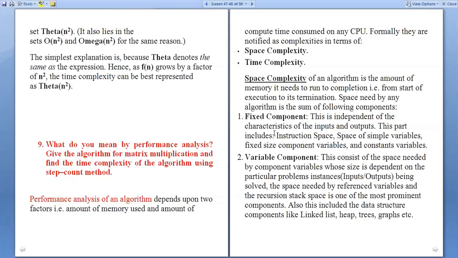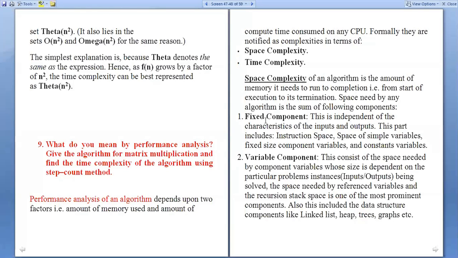In that stack, we are pushing the information related to procedures. This stack can grow or reduce, changing. That is why it is a variable component. It is one of the most prominent components. This also includes data structure components like linked lists, heaps, trees, graphs. All these things come under variable components.